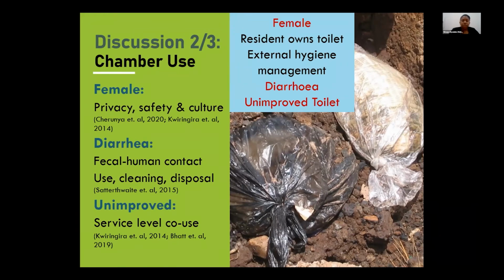Secondly, in terms of diarrhea prevalence, it was higher if people were using chambers. Why? Because of the fecal-human contact during the use, during cleaning, and for disposal. Lastly, there was a higher odds of having an unimproved toilet and using a chamber. Now, chambers are also within the field of unimproved sanitation service level. So we found this familiarity again within similar co-use in the same service level.